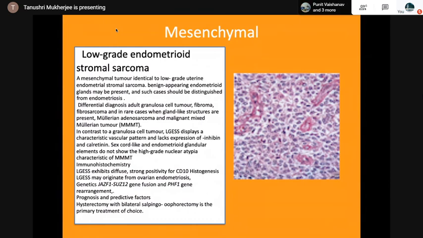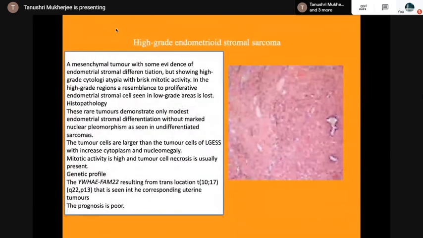IHC can be done, and genetic features are JAZF1-SUZ12 gene fusion and PHF1 gene rearrangement. And the high-grade endometrial stromal sarcoma, with evidence of endometrial stromal differentiation, high-grade cytologic atypia with brisk mitotic activity. The prognosis is poor in this.